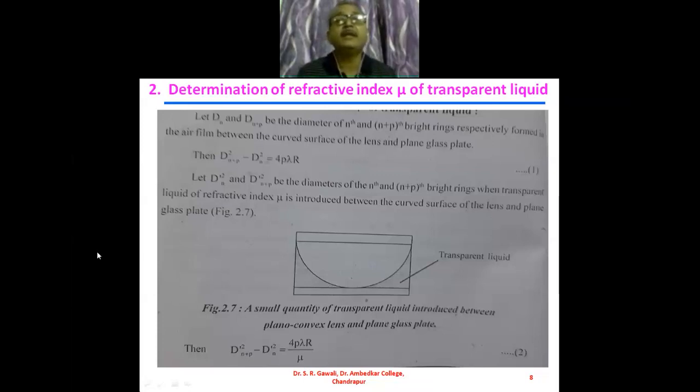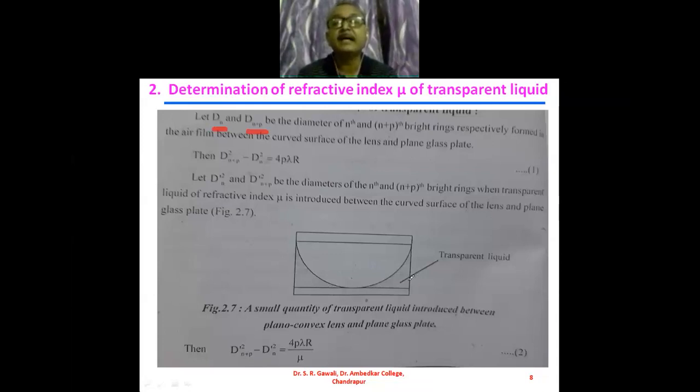Again, what we did in the previous case, the same is to be done in this case also. Let dn and dn plus p be the diameters of the nth and n plus pth bright rings respectively, formed in the air film between the curved surface of the lens and the plane glass plate.